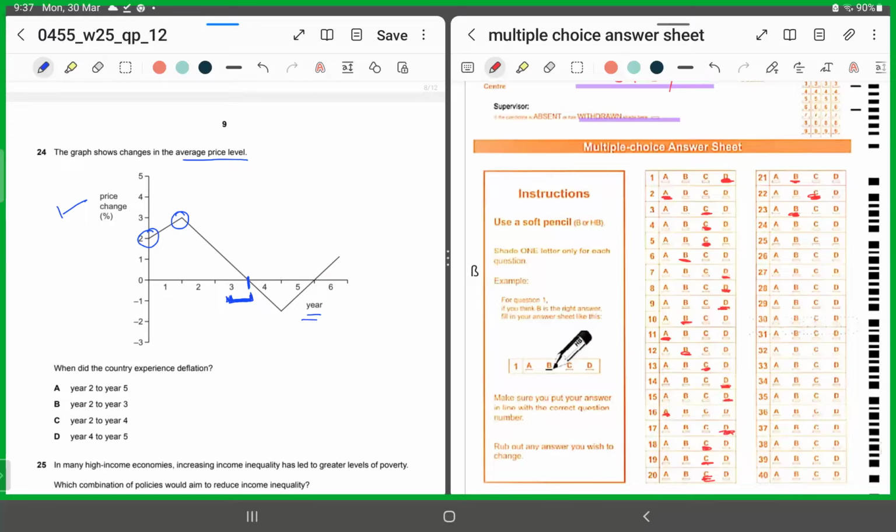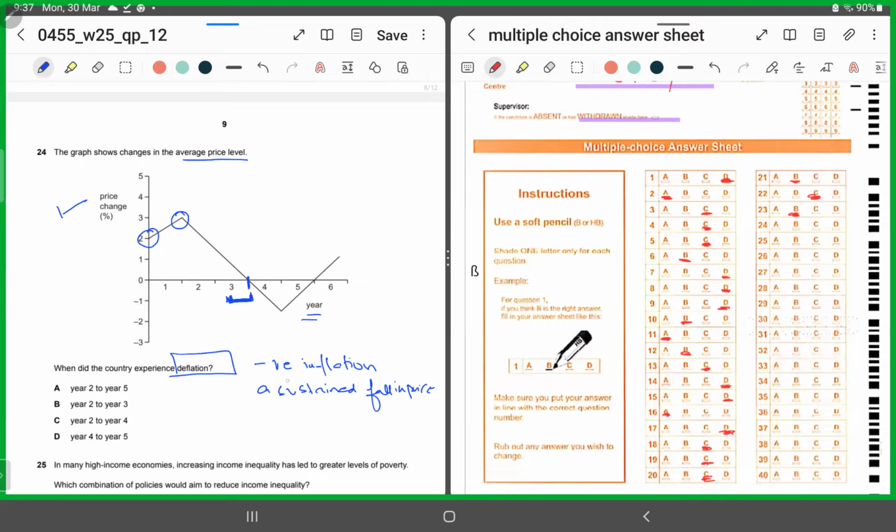The question is asking, when did the country experience deflation? First, tell me what is deflation. Deflation is negative inflation, or you can talk about it as a sustained fall in price.